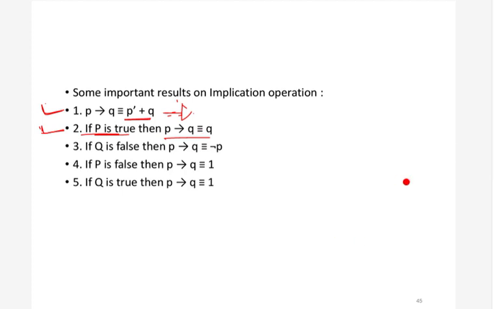Now, what will happen if p is true? If p is true, then p dash will become false, right? And we get false plus q. If we have false plus q, then this is the same as q, because if you OR with false, you get the same thing. This is a very intuitive property.